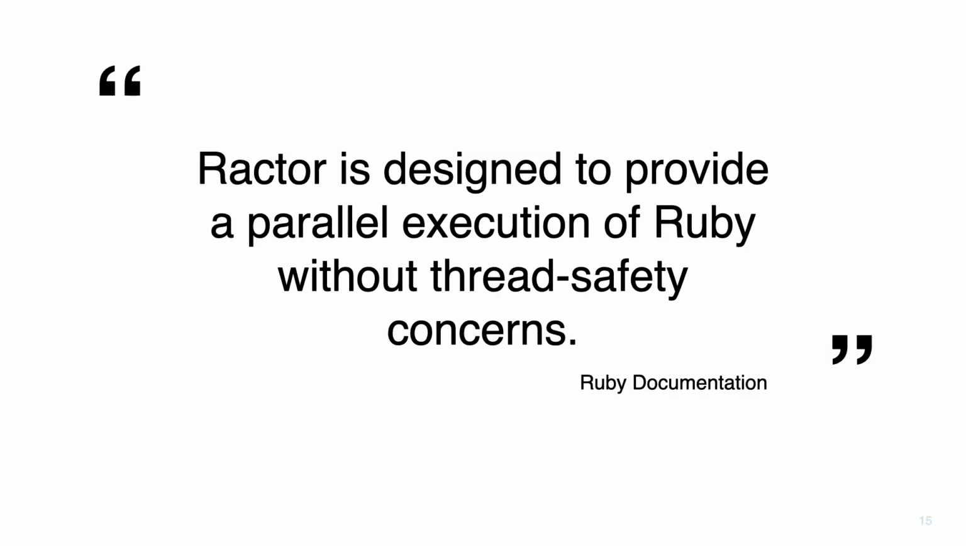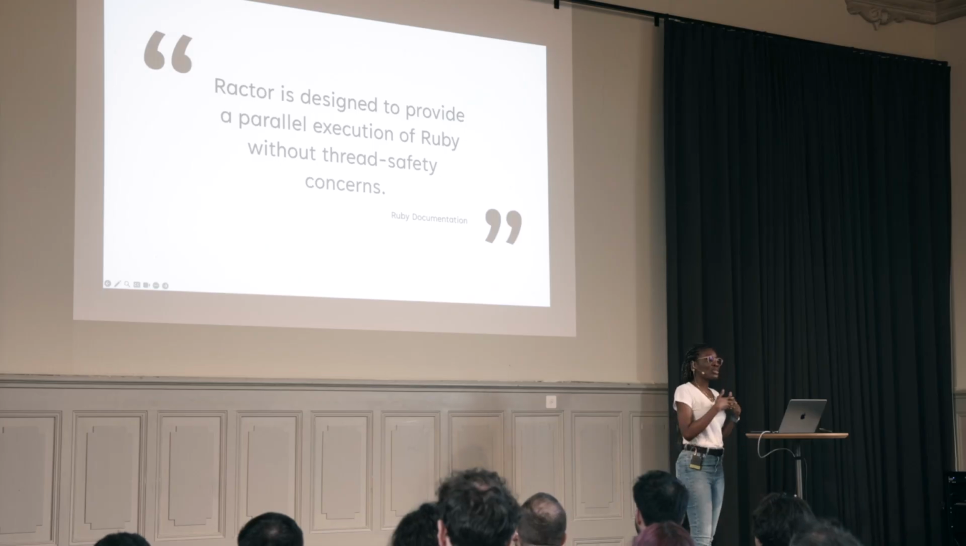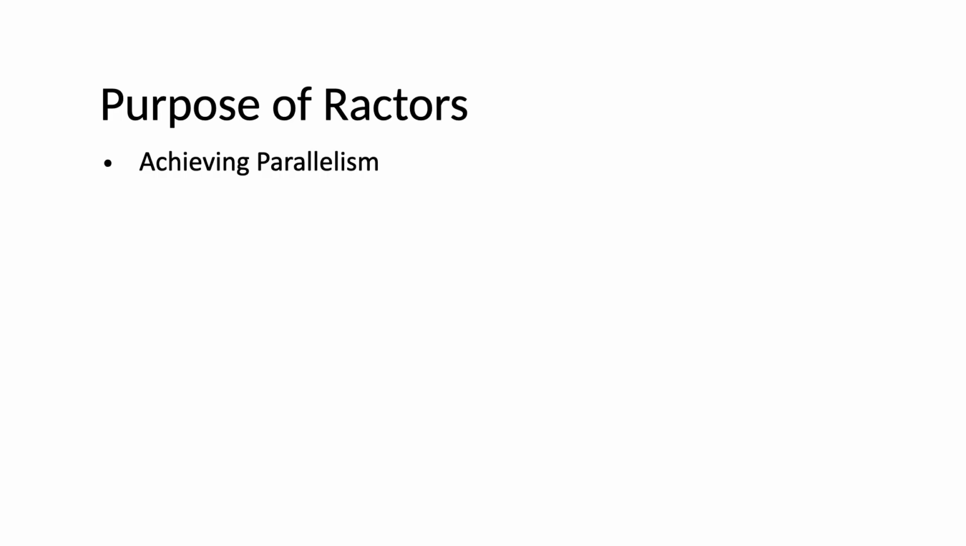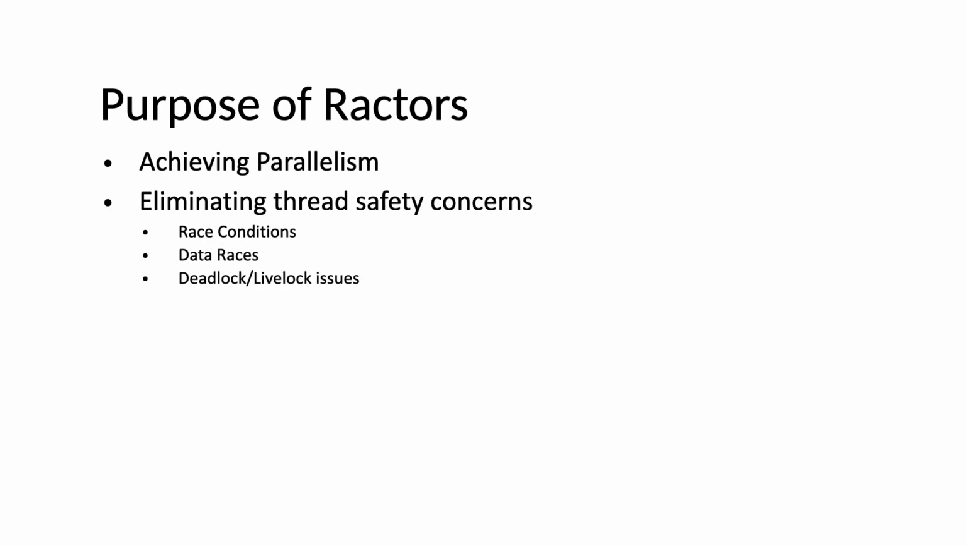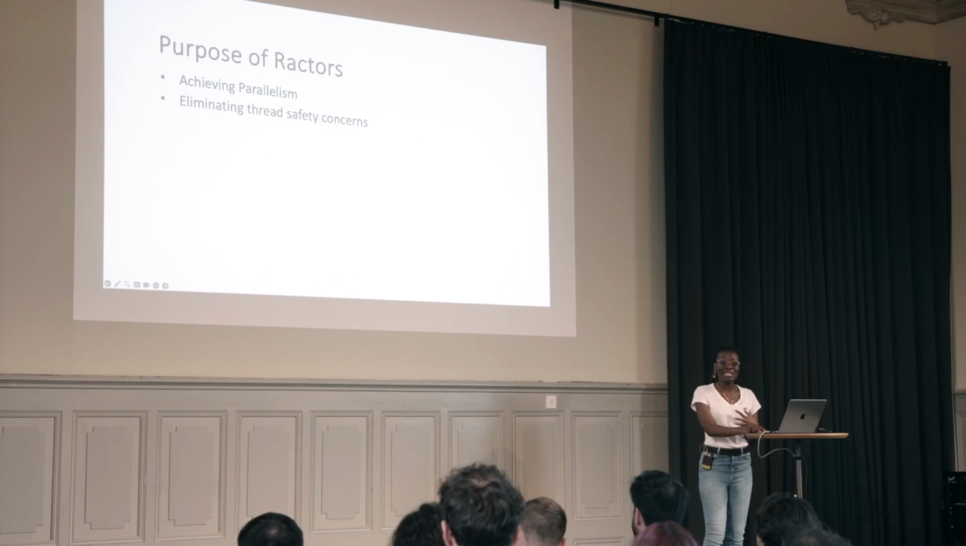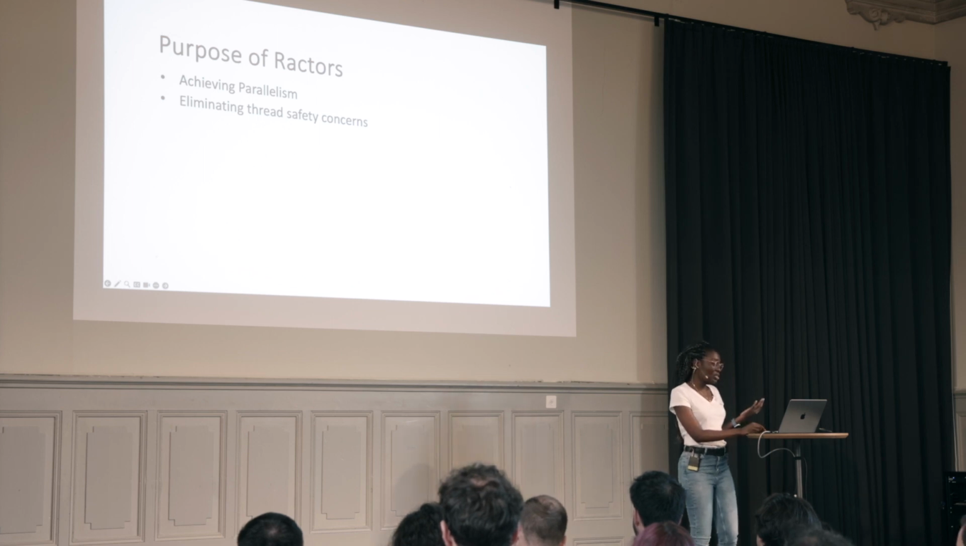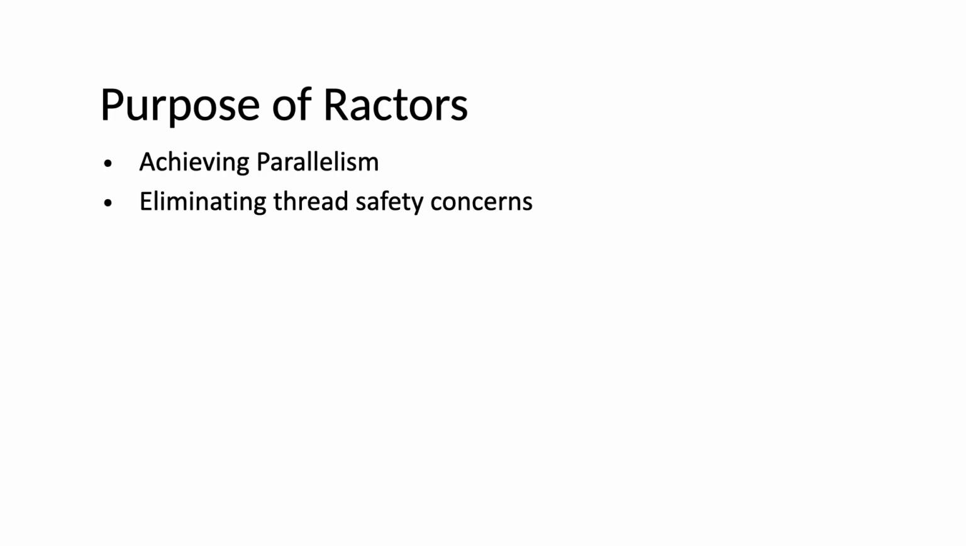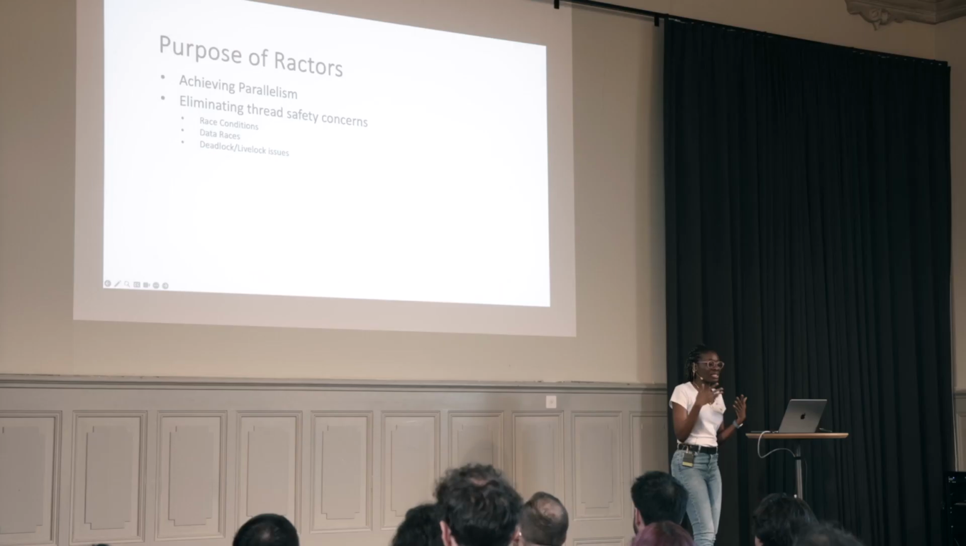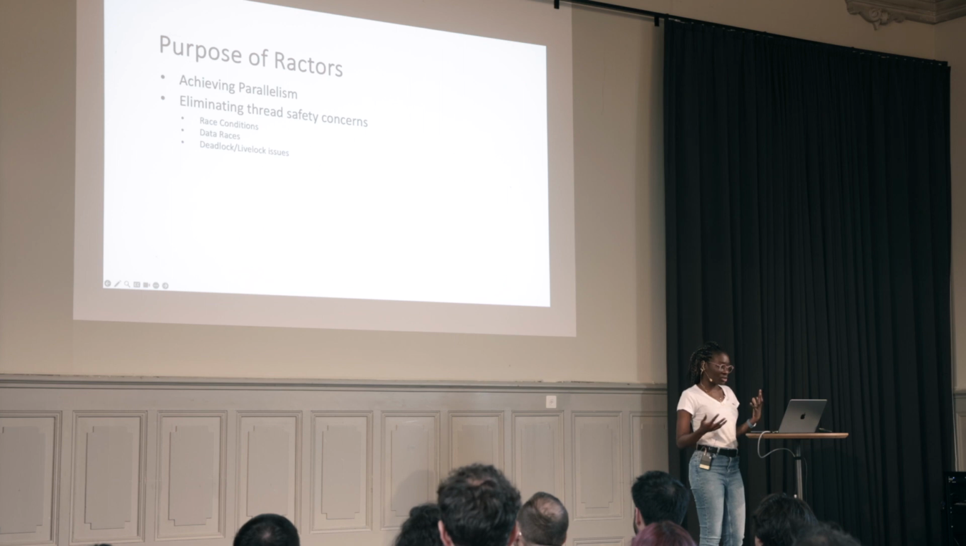According to the Ruby documentation, Ractor is designed to provide a parallel execution of Ruby without thread safety concerns. Let's divide this into two functions for the sake of this talk. The first one will be achieving parallelism. As we just saw, this means that we can have all the cores working at the same time. The second one will be eliminating thread safety concerns. What are these concerns? We have race conditions, data races, and deadlock or live lock issues. In order to understand how Ractors aim to eliminate thread safety concerns, we need to understand how they were modeled.